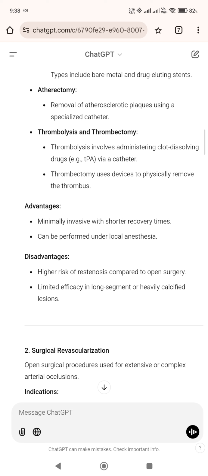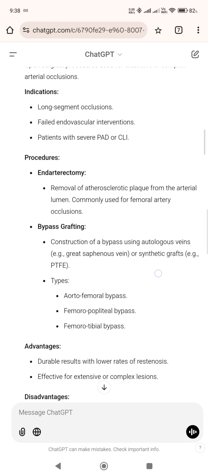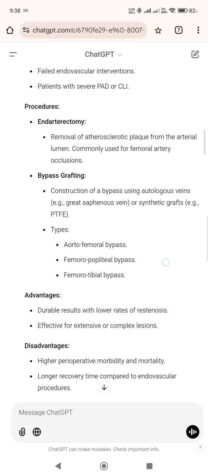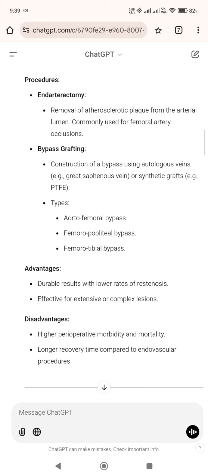2. Surgical revascularization. Open surgical procedures used for extensive or complex arterial occlusions. Indications: long segment occlusions, failed endovascular interventions, patients with severe PAD or CLI. Procedures: endarterectomy, removal of atherosclerotic plaque from the arterial lumen, commonly used for femoral artery occlusions.